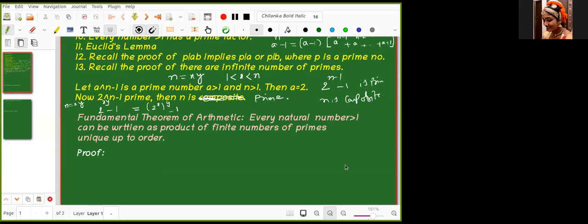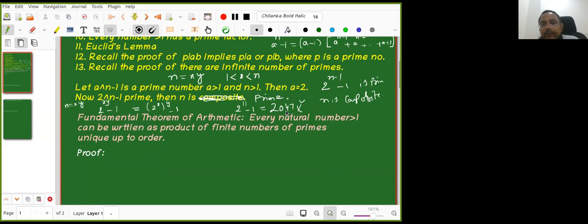Sir, yes, I have an exception for the 2 raised to n minus 1 being prime. If you take n as 11, you get the answer as 2047, which is not a prime. Okay, 2 power 11 minus 1, which is 2047, and it is not a prime number. Thanks very much.